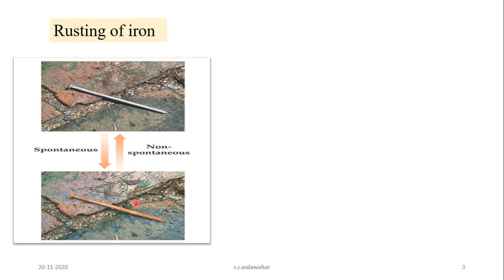So it is a natural tendency, therefore it is a spontaneous process. This process takes a long time. It is a slow process. But the reverse of this process cannot take place. That means from rusted iron you cannot get pure iron metal. So the reverse of this is a non-spontaneous process.